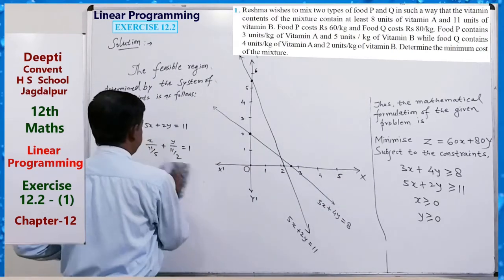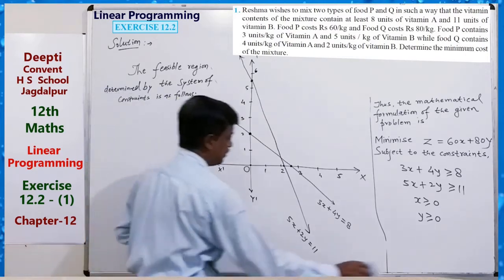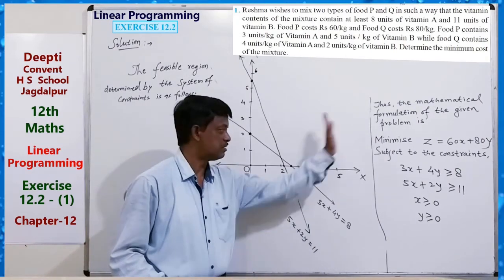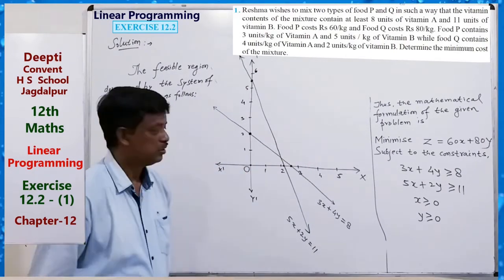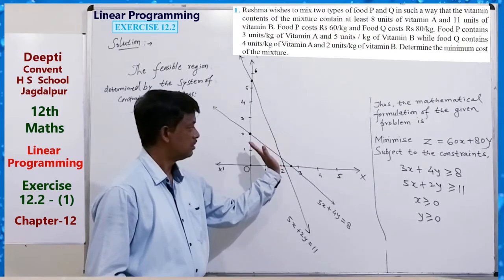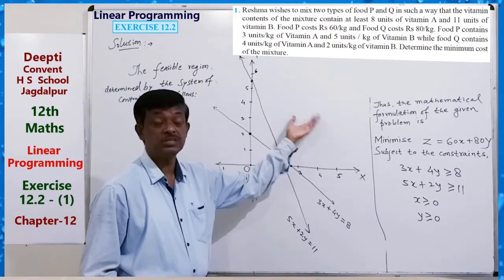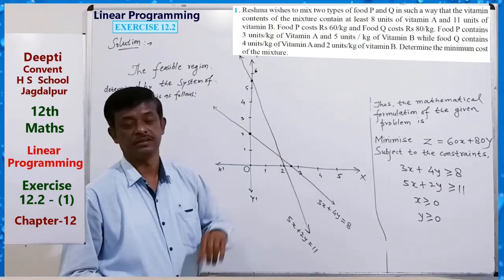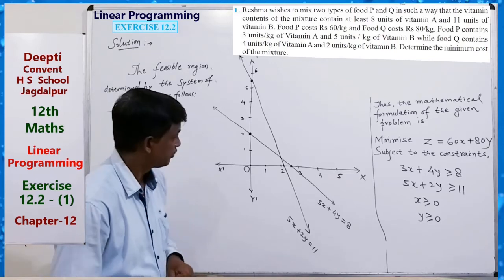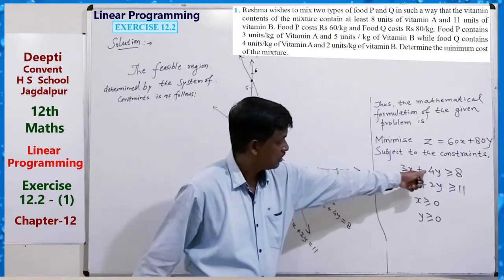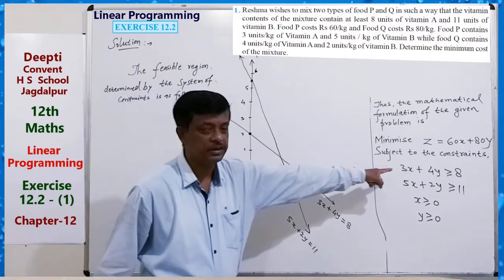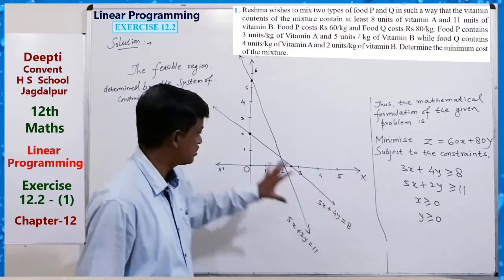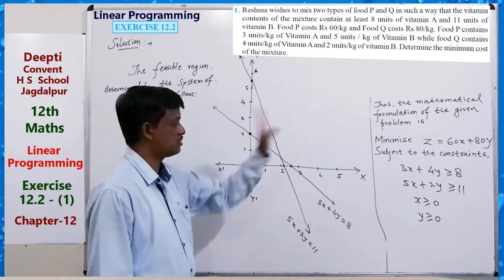Okay. Now, one line divides the plane into half planes. Which half plane contains our feasible region? So here, by this inequality, we see that the origin does not satisfy this, because we take any point on either side.